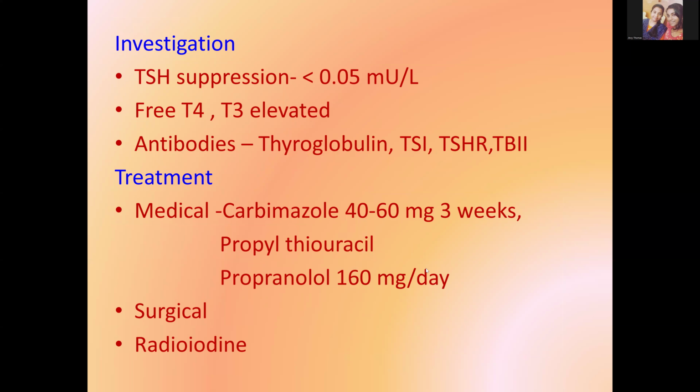So here we should do an investigation of the TSH level. If it is more than 0.05 microunits per liter, then we can say that the patient is going for hypothyroidism. And here the free T4 as well as the T3 level will be elevated. And antibodies like thyroglobulin, TSI, TSHR, and TBII can also be checked.